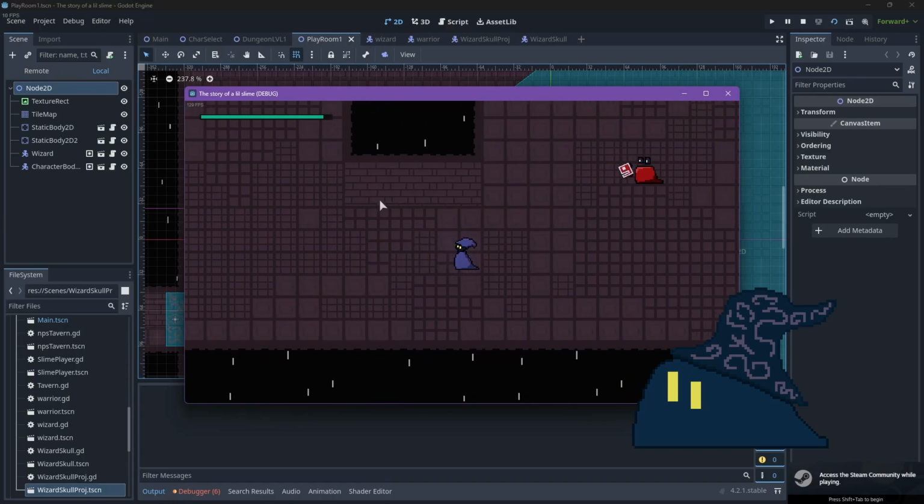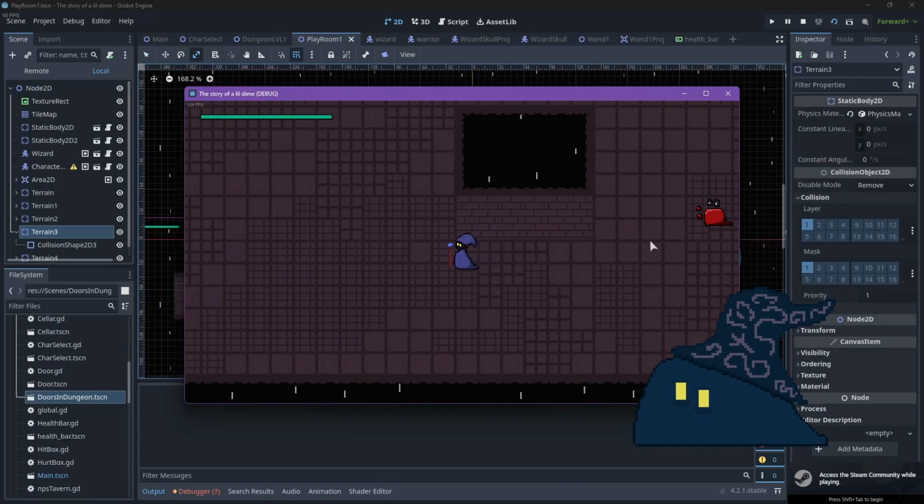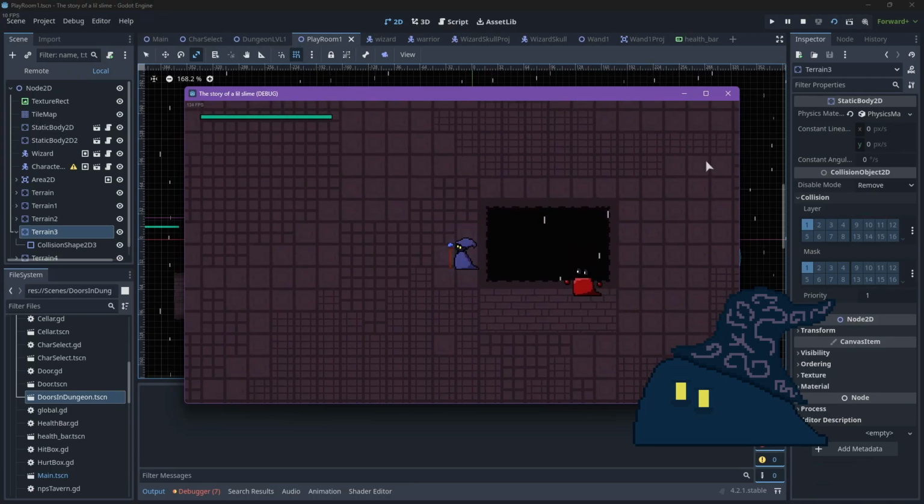I spent a few hours making it work. I don't know why, but it wouldn't work for me. In the end, I fixed it all, and it worked. But it was not all. I spent another few hours making the enemy not go through walls. Sounds easy, but it's not.